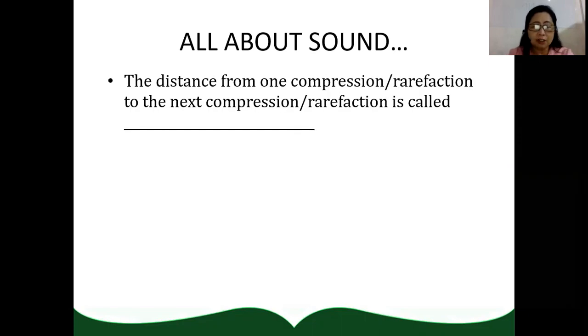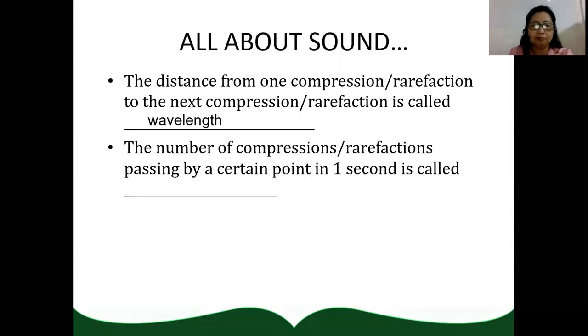The distance from one compression or rarefaction to the next compression or rarefaction is called wavelength. So we were able to discuss last time that the unit of wavelength is meter, and it is the distance from one compression to another compression, one rarefaction to another rarefaction.